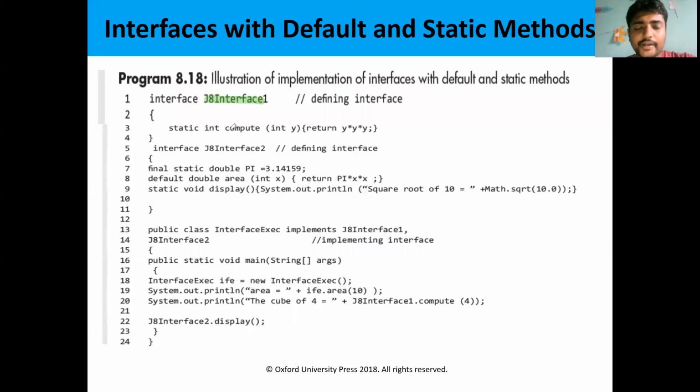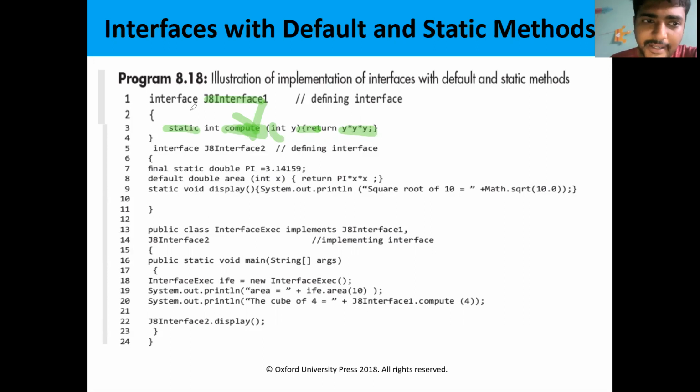Here he is creating a method compute, returning y cube, the cube of the number y. He is performing the multiplication y cube. So the method definition is also given here. Method definition is possible by using the keyword static.